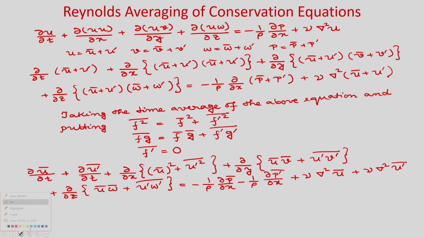Okay. So, here you can see this will be 0 because the time average of the fluctuating components will be 0, this will be 0 and this will be 0.